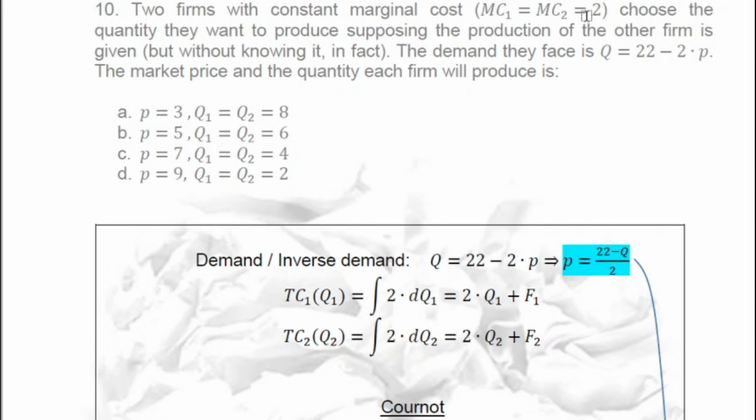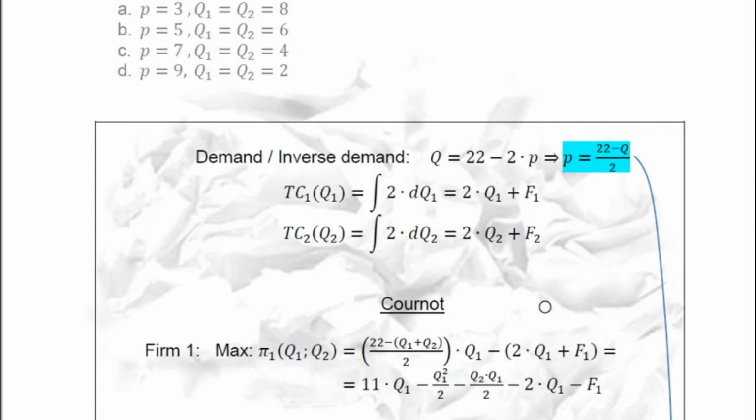Now, if marginal cost is 2, then the total cost is the integral of 2, so 2Q. Talking about the first firm, it will be 2Q1 plus its fixed cost. Talking about firm 2, it would be 2Q2, twice the quantity produced by this second firm, plus its fixed cost. Note that the fixed costs don't need to be equal. They could be different. Okay, now let's play Cournot.